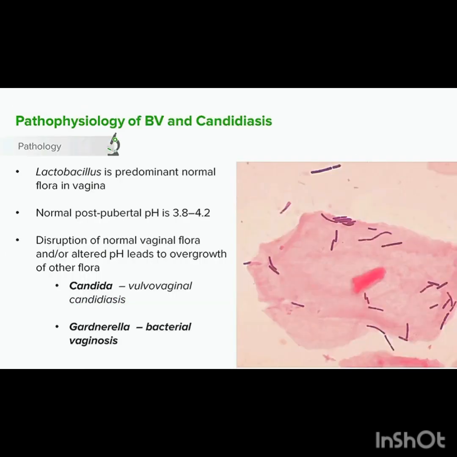So let's talk about BV and candidiasis. Lactobacillus is predominant in normal flora in the vagina. The normal post-pubertal pH is about 3.8 to 4.2. When you disrupt the normal vaginal flora or alter the pH, this can lead to overgrowth of other flora, such as Candida, which causes vulvovaginal candidiasis, or Gardnerella, which causes bacterial vaginosis.